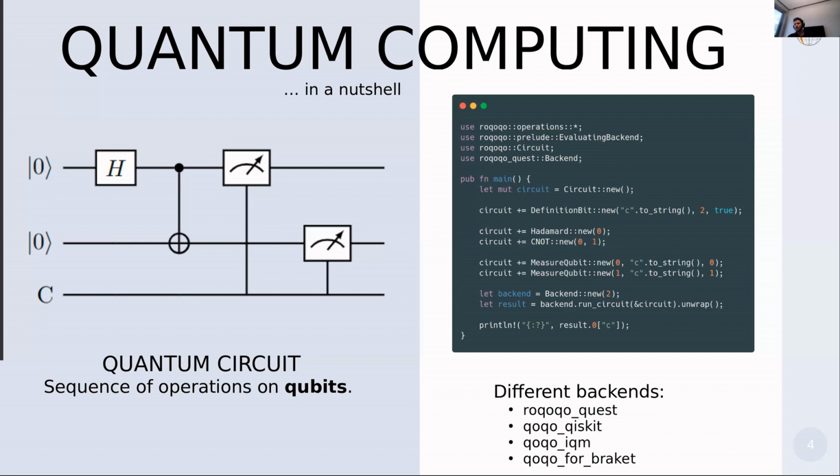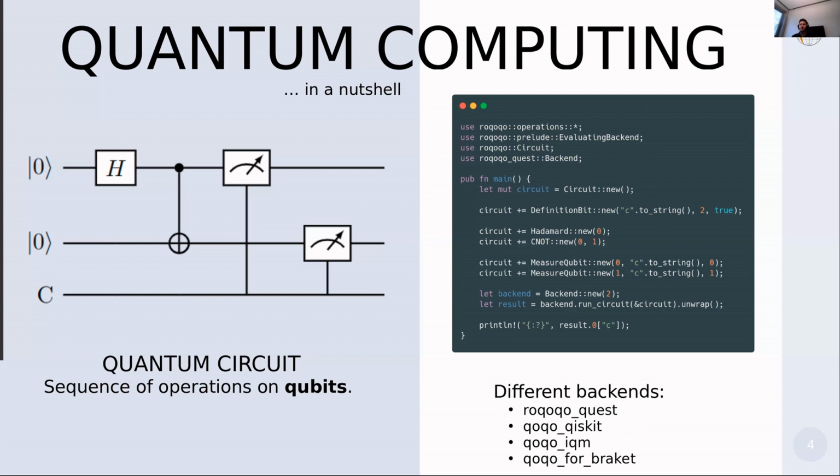The script on the right represents literally just what I just described. So we create an instance of the circuit. We define the classical register, give it a name of C. We then apply the Hadamard operation followed by the CNOT operation on the first qubit, then on both qubits, and then we perform the measurements in the end.